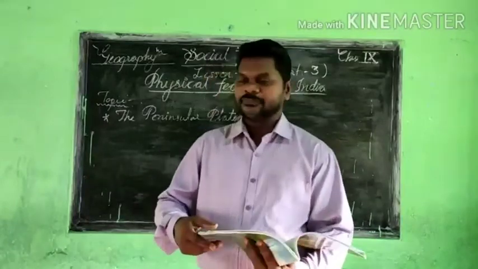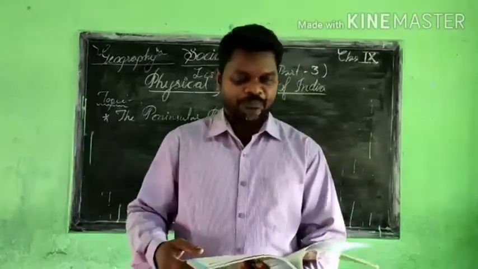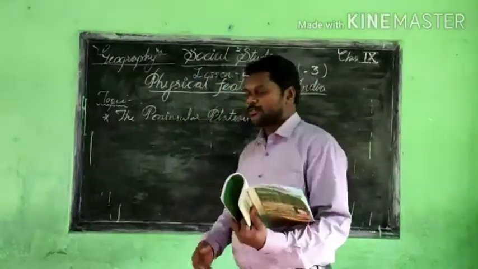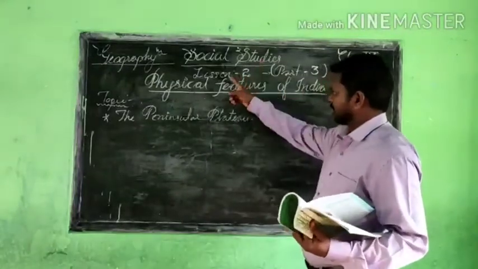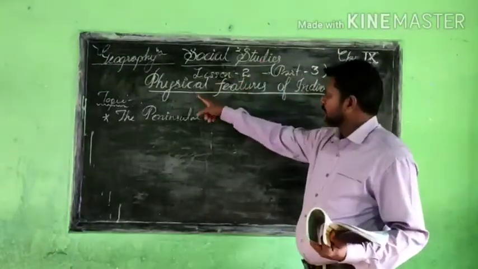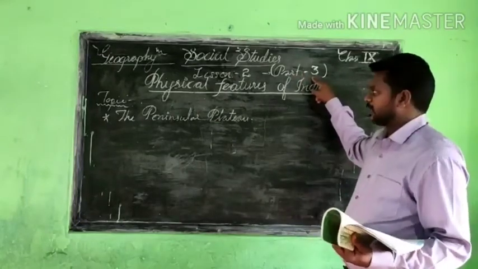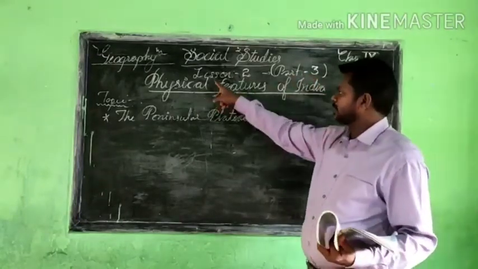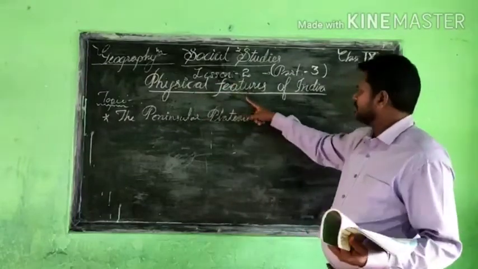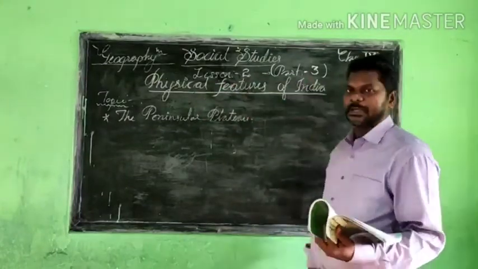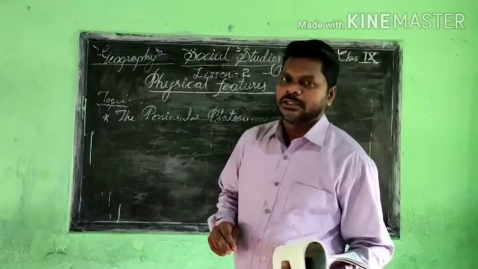And today we are going to discuss the same lesson, Lesson 2, Physical Features of India, part 3. Listen carefully. Two episodes, two parts, we have already completed.